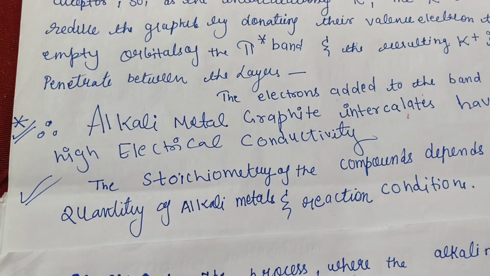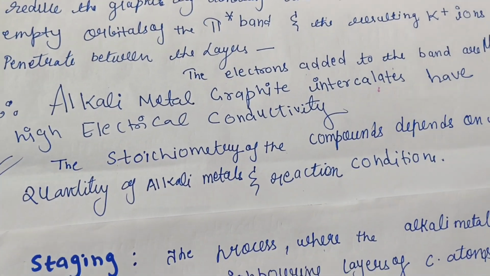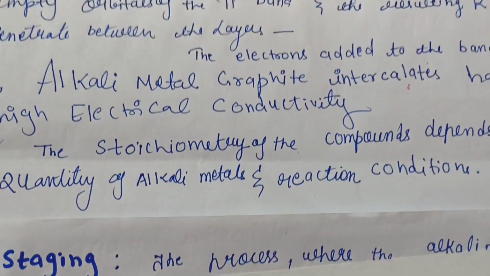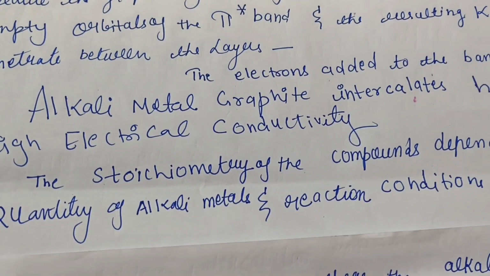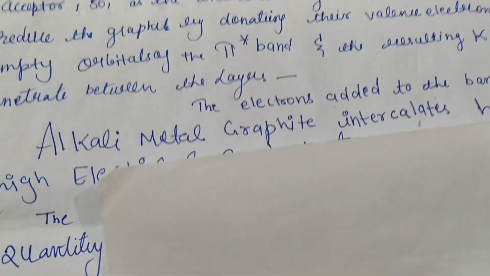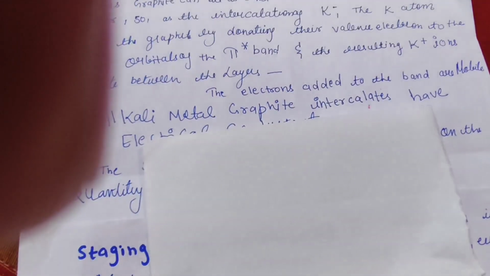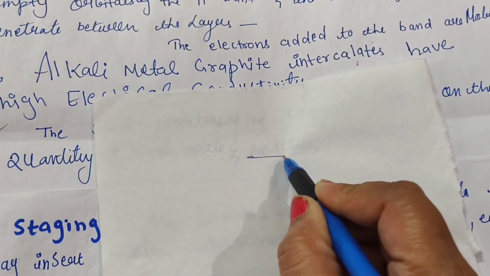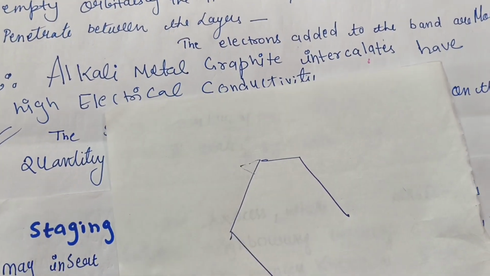Let me explain this so you understand it very nicely. You just have to go to molecular orbital theory. In the molecular orbital theory we have empty orbitals.